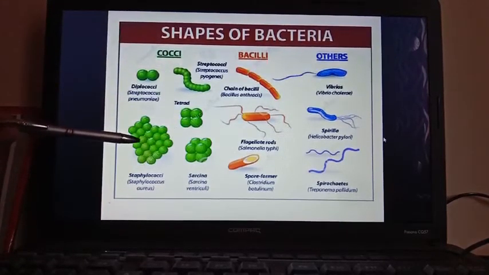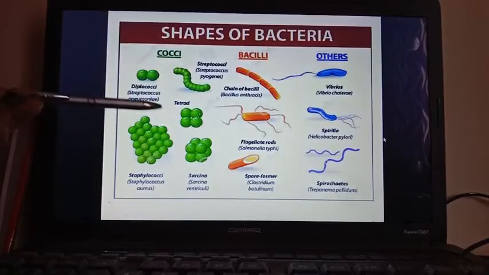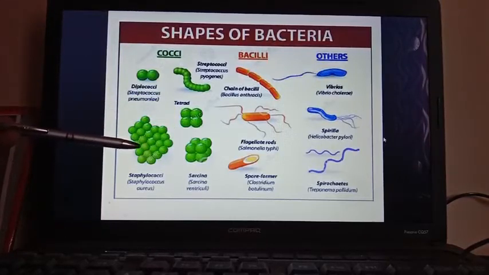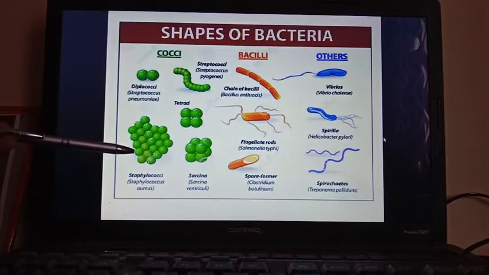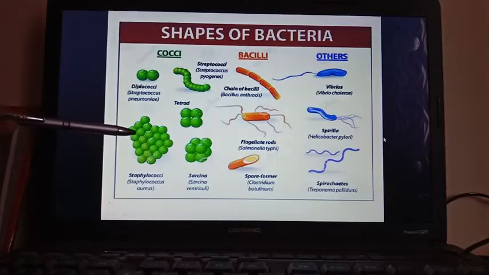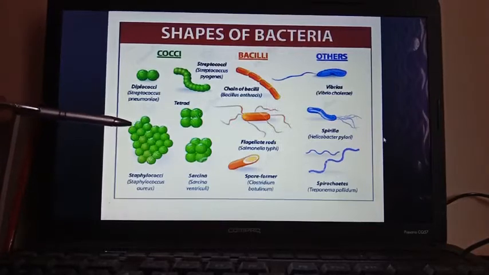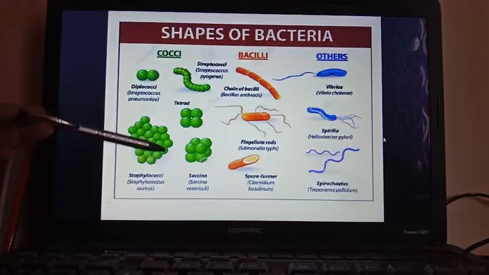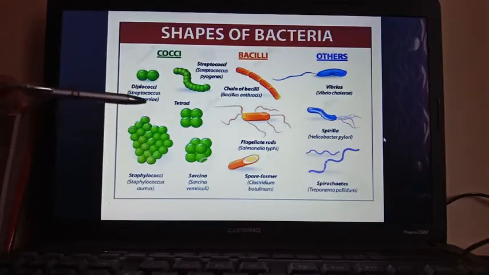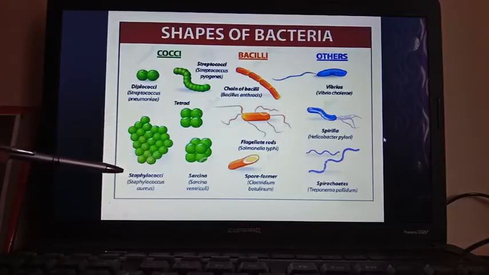And lastly, the staphylococci. So many spherical bacterial cells are attached together to form a cluster or grape-like shape, that is known as staphylococci. Example, Staphylococcus aureus.